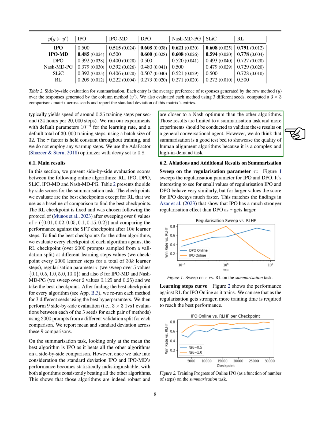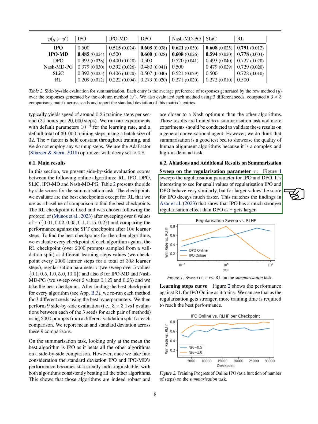This indicates their robustness and proximity to a Nash equilibrium compared to other algorithms. These results are specific to summarization, and further experiments are needed to confirm these findings for a general conversational agent. Summarization is a good test for human alignment algorithms due to its complexity and high demand.